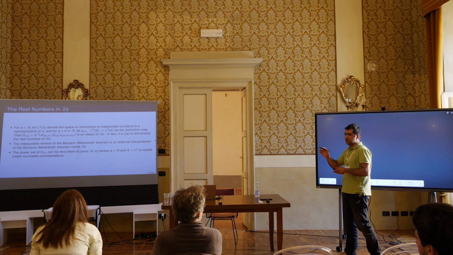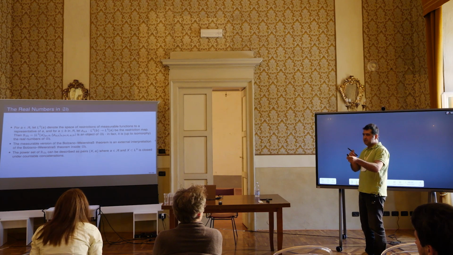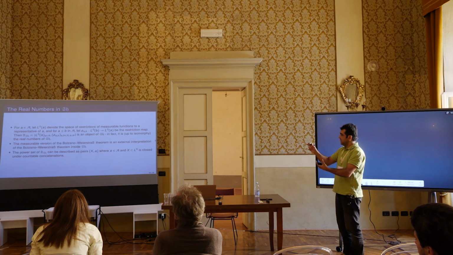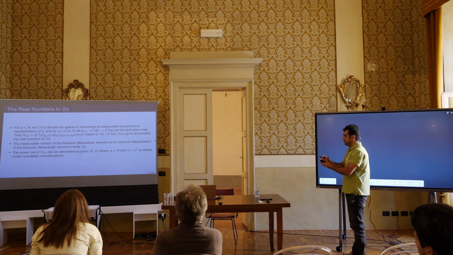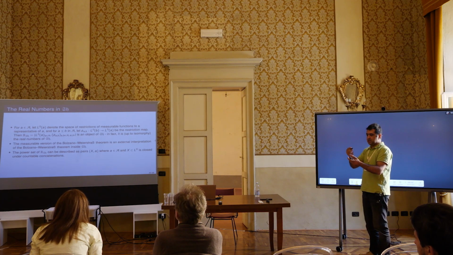The power set of the real numbers can be described as pairs x and a, where a is the element, the local element on which the set lives, and x is a subset of L0, which is closed under countable gluings.